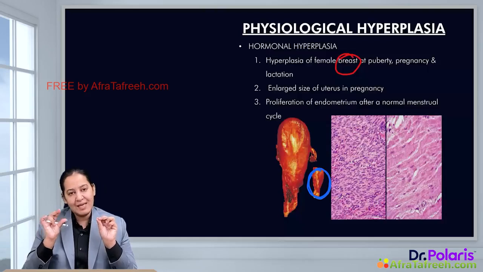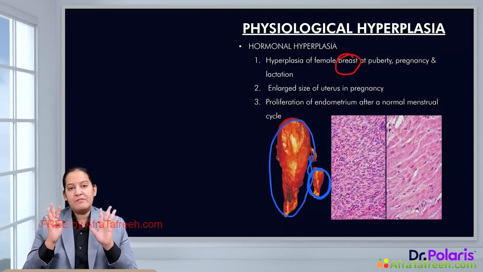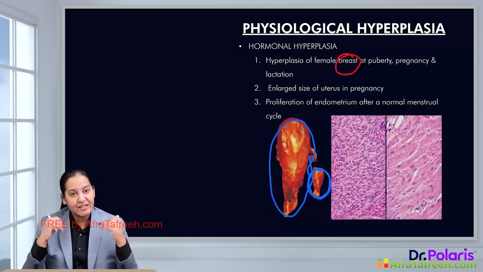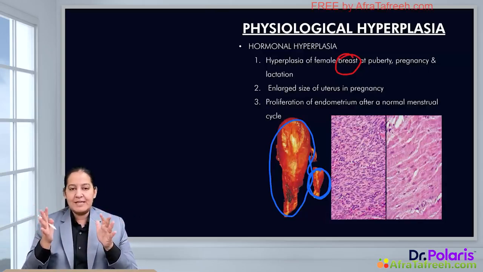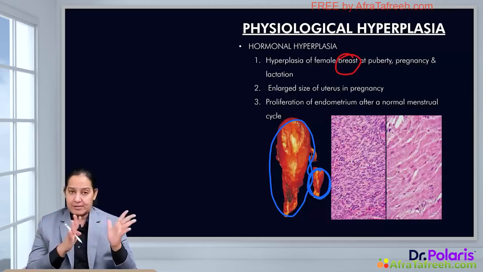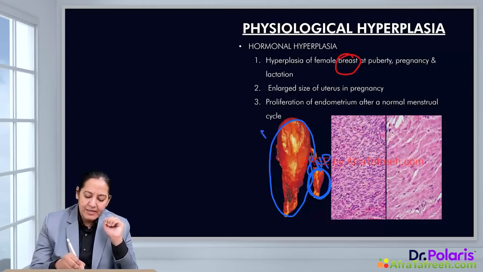You can see grossly how small the uterus is. But during pregnancy, you can see this is the size of the uterus. During pregnancy, we all know the uterus increases enormously in size to accommodate the fetus inside it. So during pregnancy, the uterus is increasing in size. Now, this is the gross comparison, you can see. This is a non-pregnant uterus and this one is a pregnant uterus.